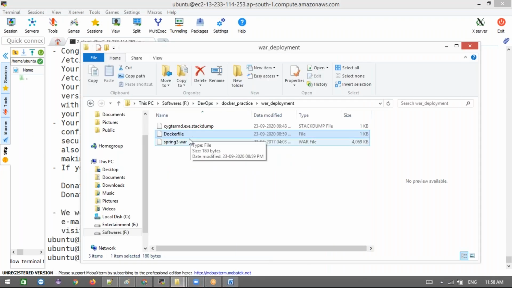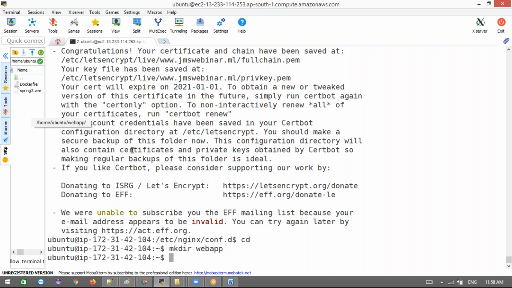You need to write this Dockerfile, and this spring.war file is produced when you build through Jenkins or a build tool and CI tool, and it becomes this war file. These steps will be done in an automated way through the Jenkinsfile. If you want to know more, you can check my other videos on YouTube. Now see, those files are copied here. We don't require WinSCP; I just did the SCP command through this terminal. This is MobaXterm, which is pretty handy.